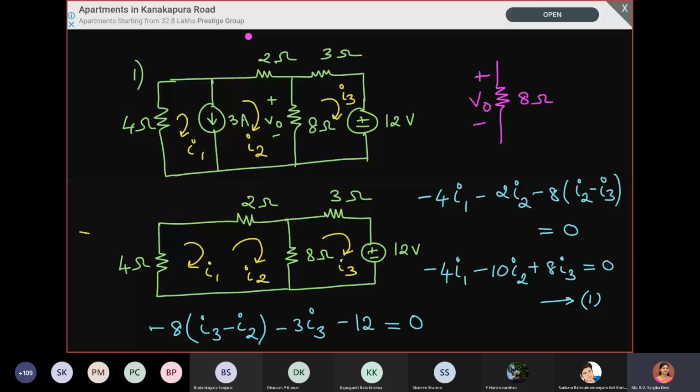Only then there will be a voltage drop, right? So what is V0? V0 is 8 into I2 minus I3. We found I2 and I3, so if you substitute, we will get 3.2 volt.